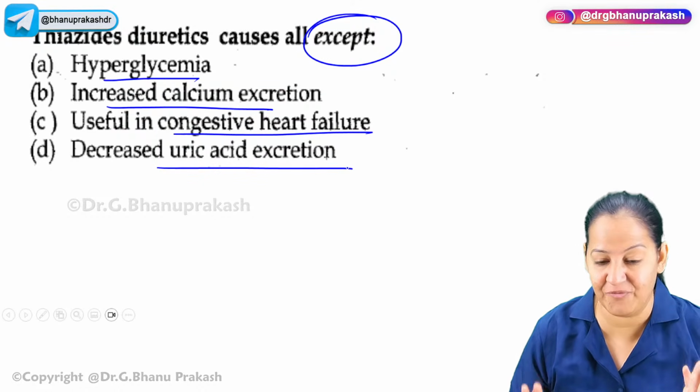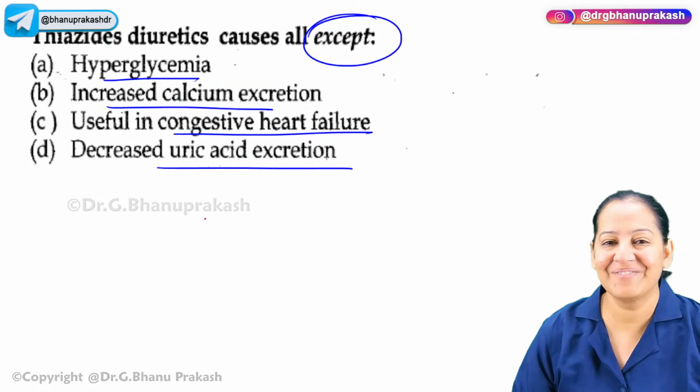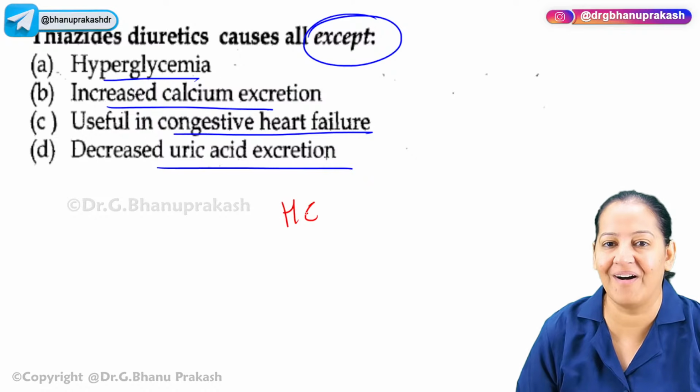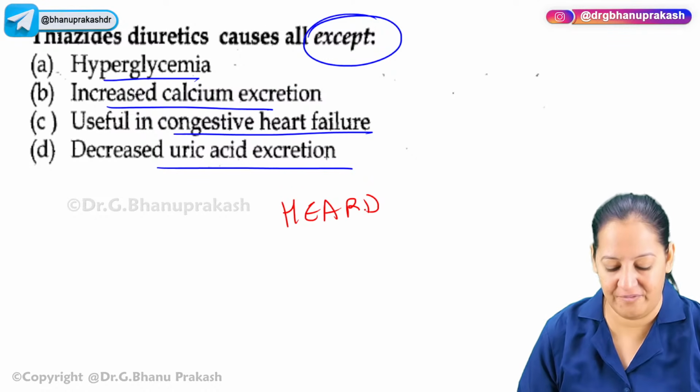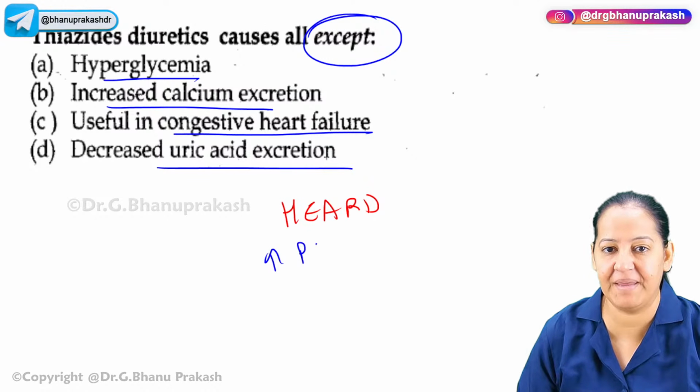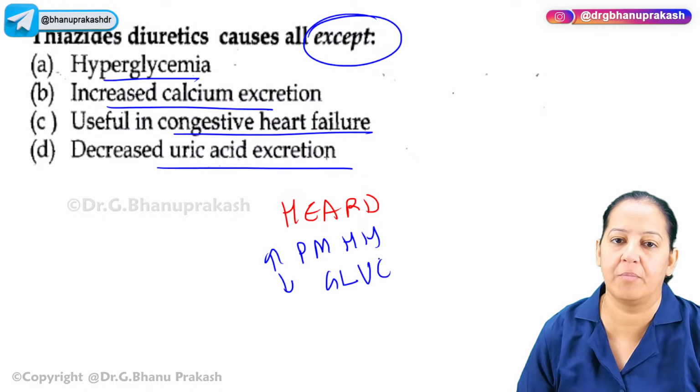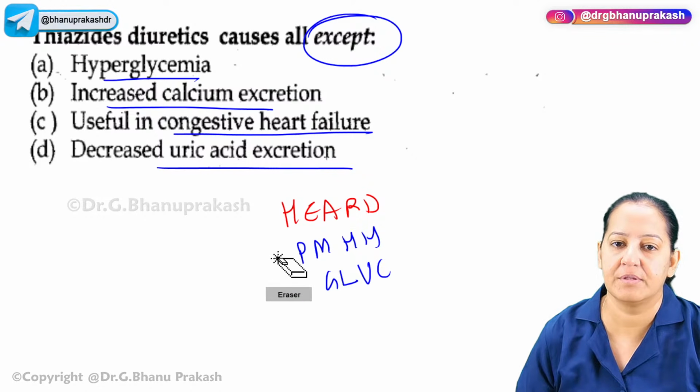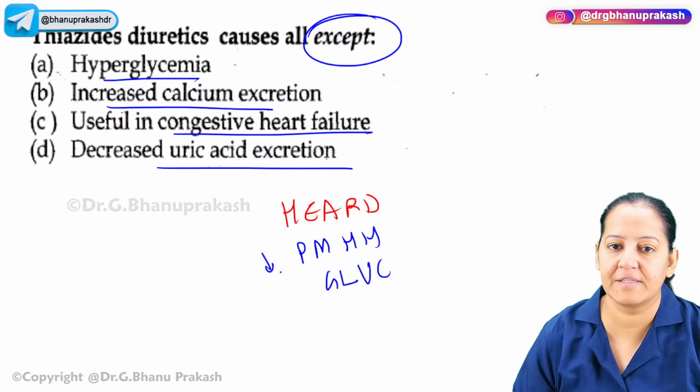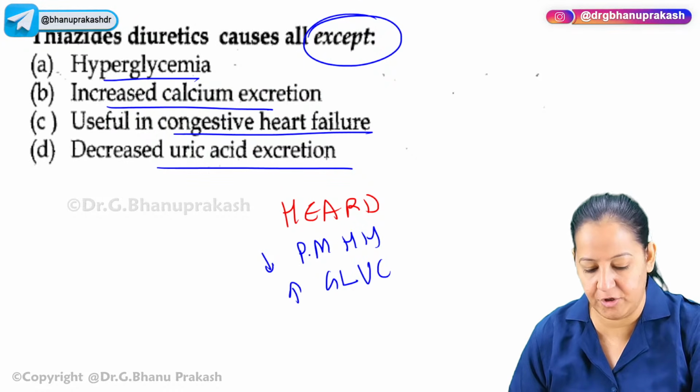Please understand before you say your answer. So what are the uses? The uses are HEARD. And what are the side effects? It's hyper PMNH and hypogluc. I said it reverse. So this is hypo and this one is hyper. Now read the options one by one.